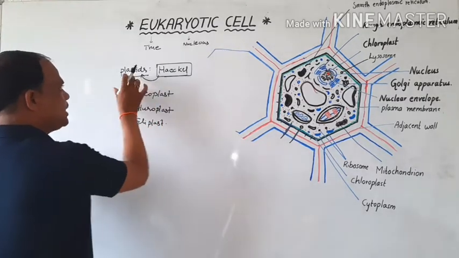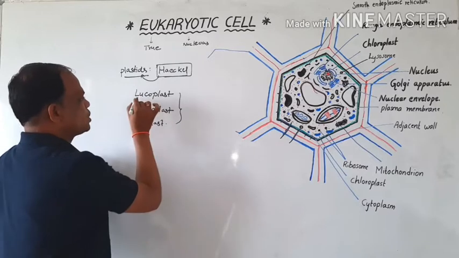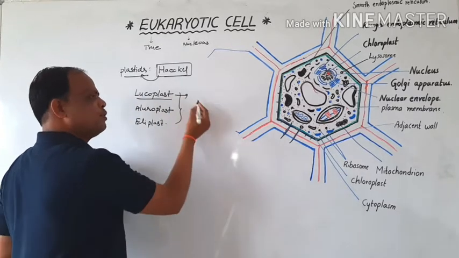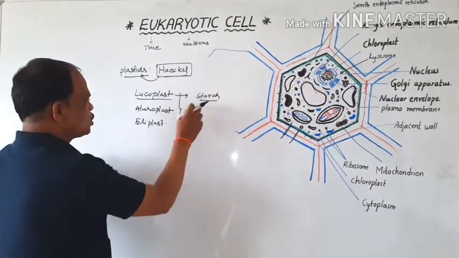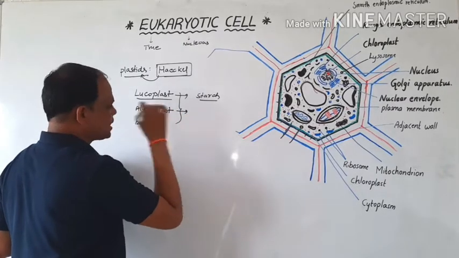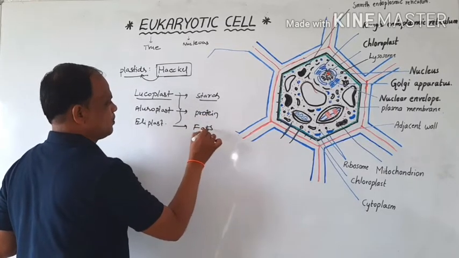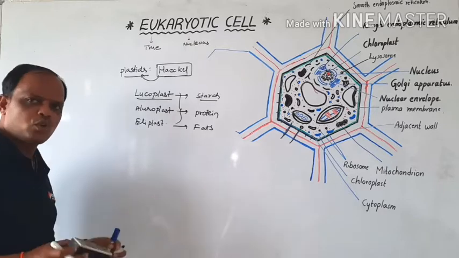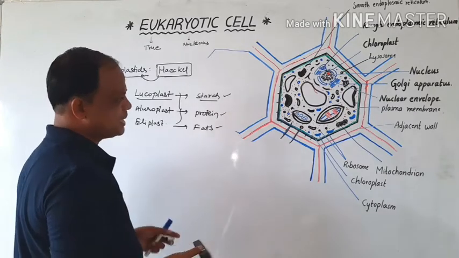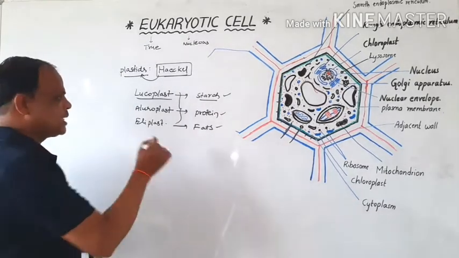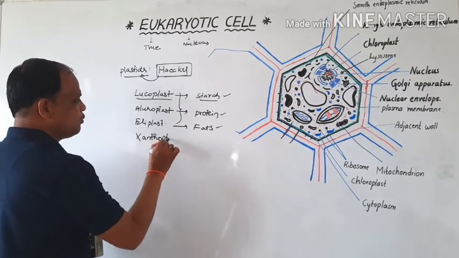These plastids store food materials. Leucoplasts store food materials in the form of starch. Aleuroplasts store proteins. Elaioplasts store fats. So various types of food products are stored inside these plastids. And other plastids are also present: the xanthophylls